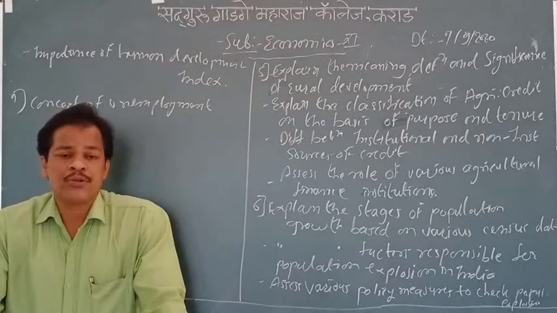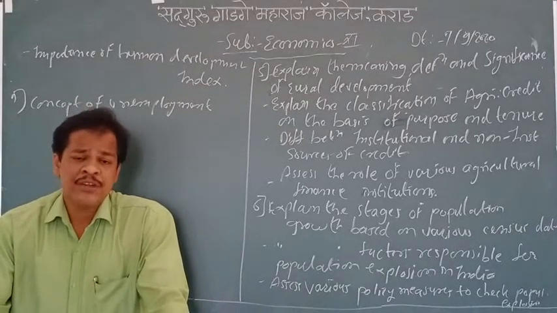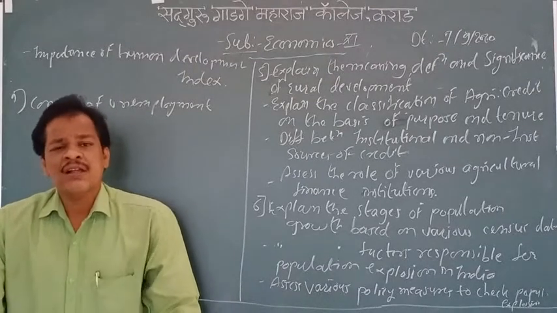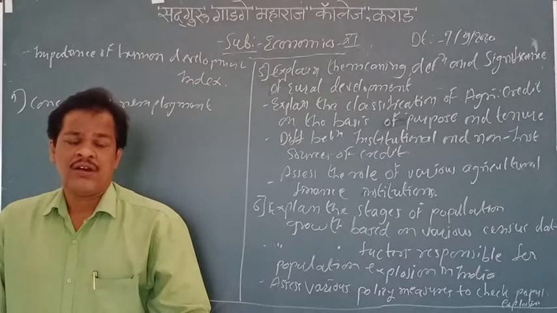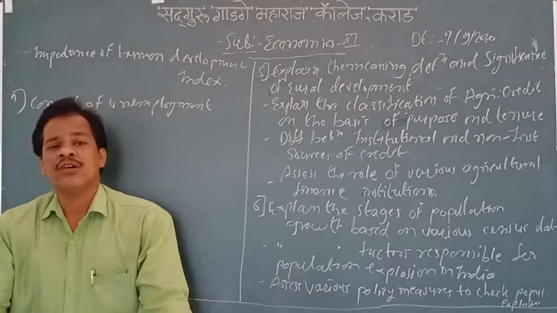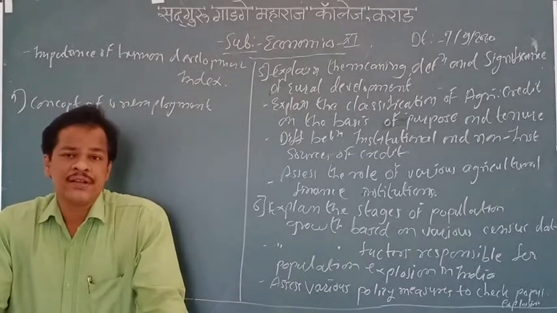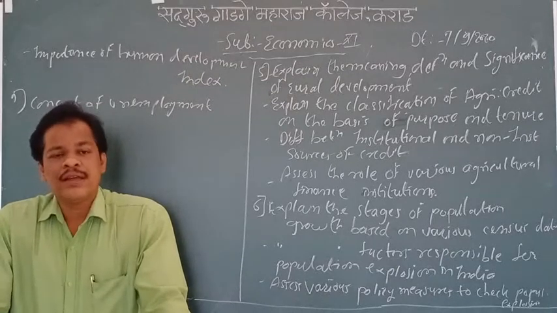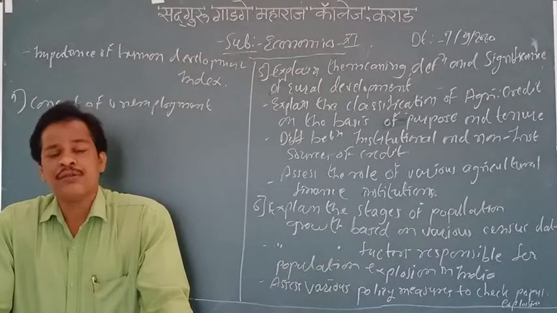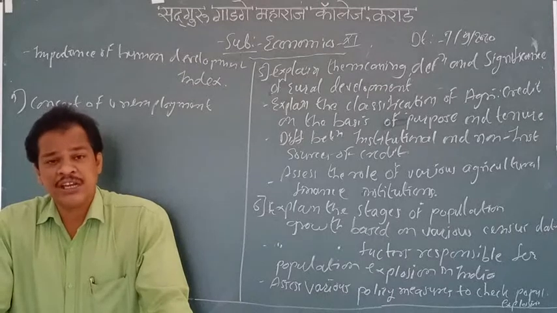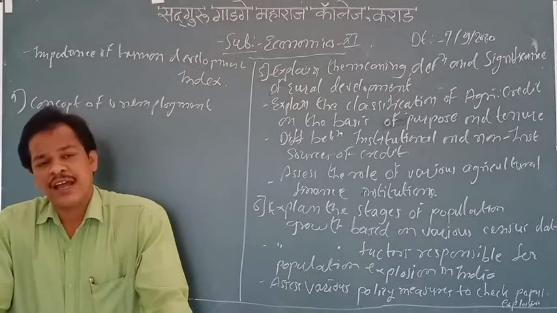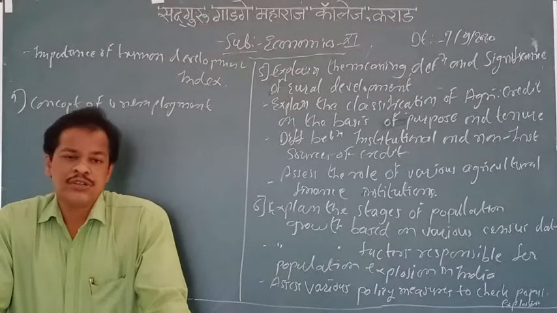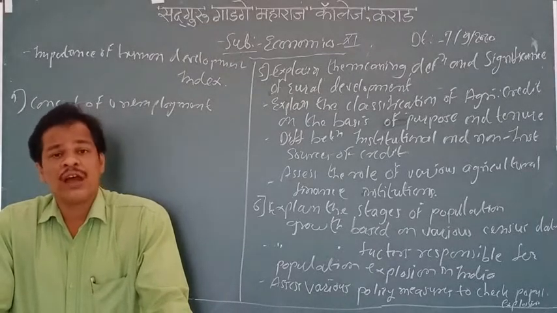Why am I not going to talk about 1981 or 1971? 1991 is a very important year for the Indian economy. Our Prime Minister at that time, Dr. Manmohan Singh, is a well-known economist in the world. In 1991 he was the Finance Minister, and P.V. Narasimha Rao was the Prime Minister. So as Finance Minister, Dr. Manmohan Singh opened our economy to other countries.